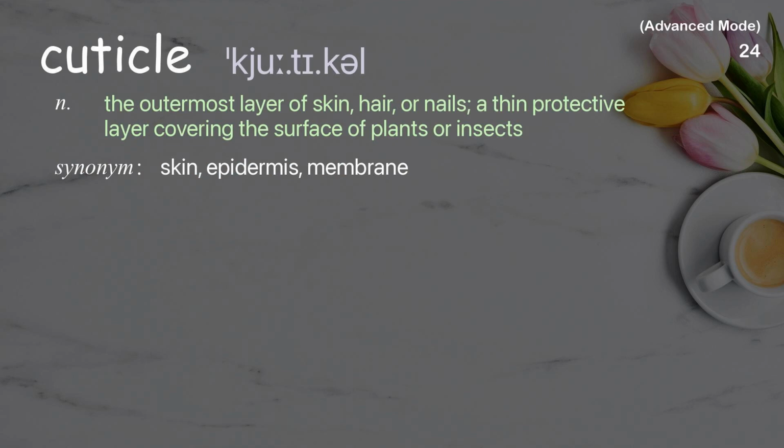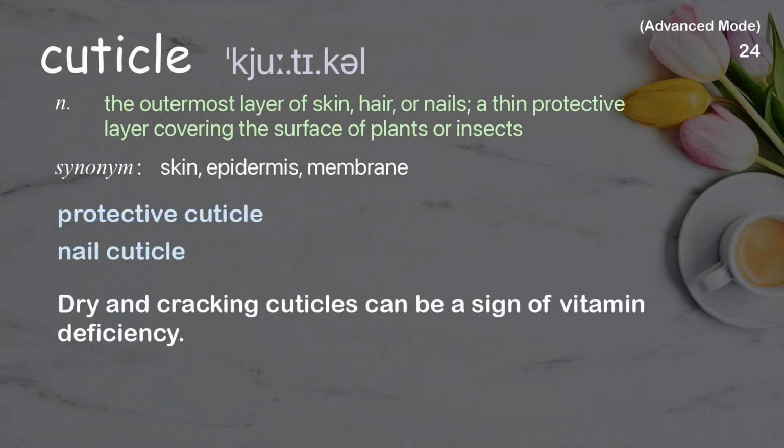Cuticle. The outermost layer of skin, hair, or nails; a thin protective layer covering the surface of plants or insects. Examples: Protective cuticle. Nail cuticle. Dry and cracking cuticles can be a sign of vitamin deficiency.